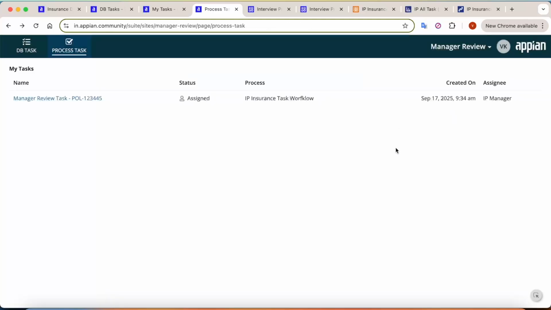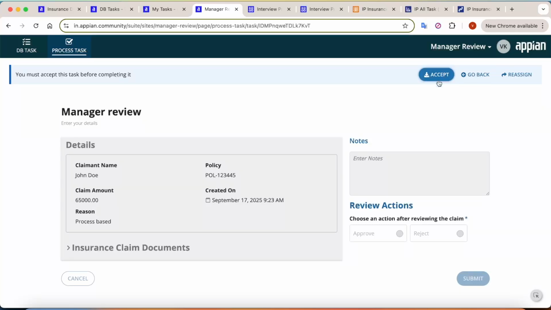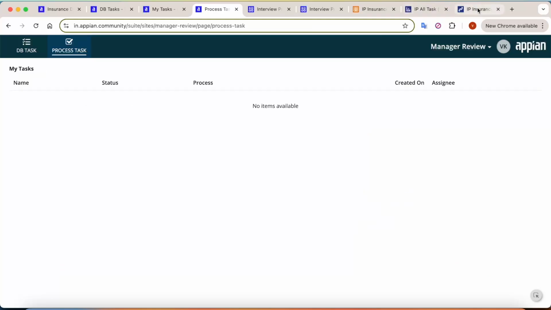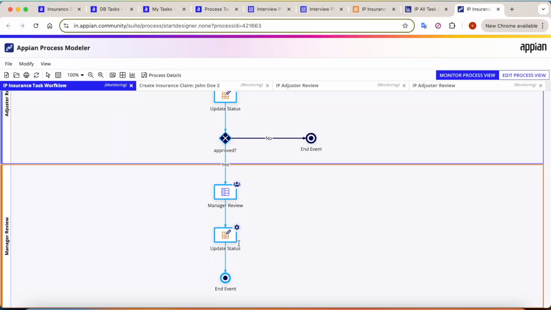It will be removed from their list and it will go back into the queue as well. Again, they can come here and, let's say, they want to accept this task and work on it. So they will just try to approve it, and I will just click on the submit button here. Once I click on the submit button, you can see it has updated the status and the event has ended here.